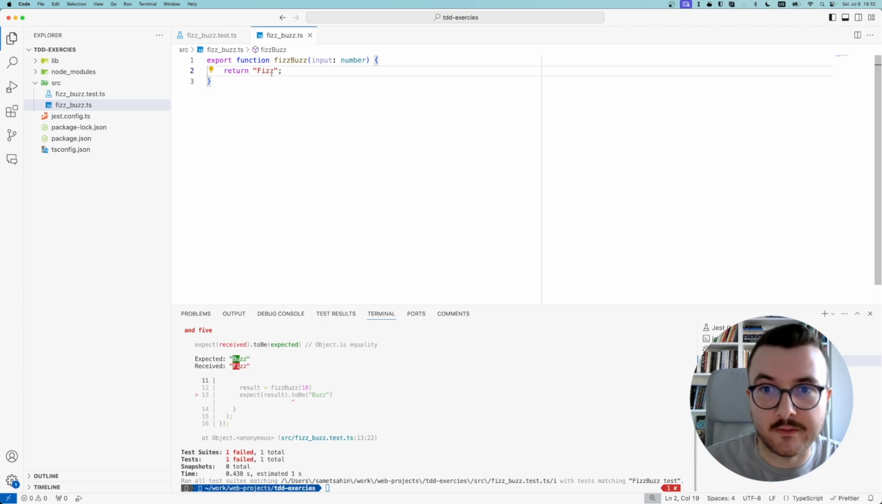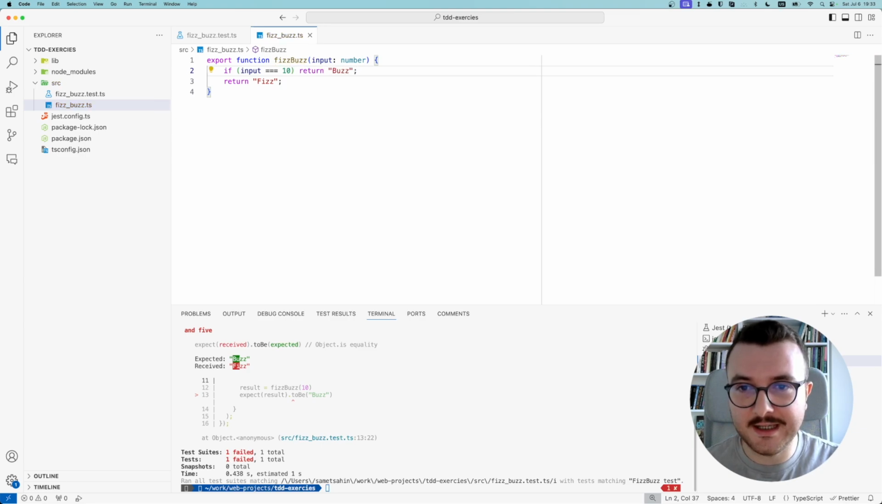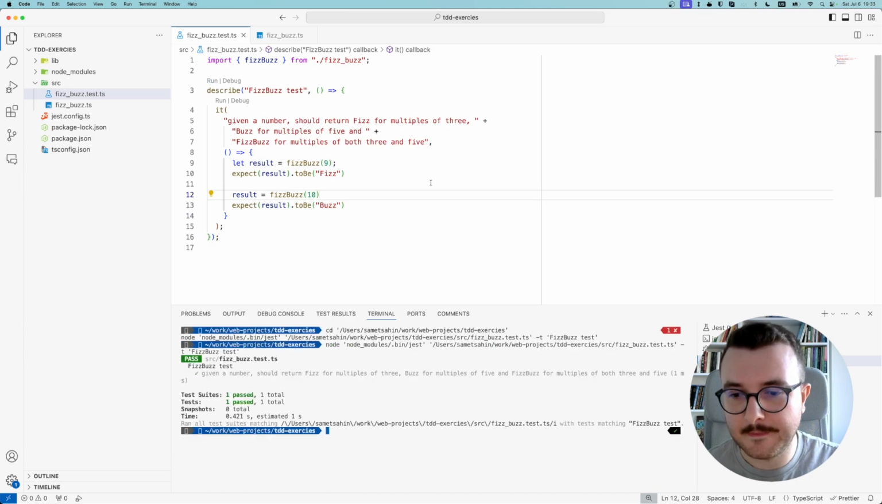So how can we make this test pass? I need to involve an implementation here. I need to use the input, right? So if input is 9, but first let's work on the new test case. If the input is 10, let's return buzz. And if input is something else, we still return fizz. We'll run the test and it should pass. Yeah, it passed. Nice, the new test case is passing.